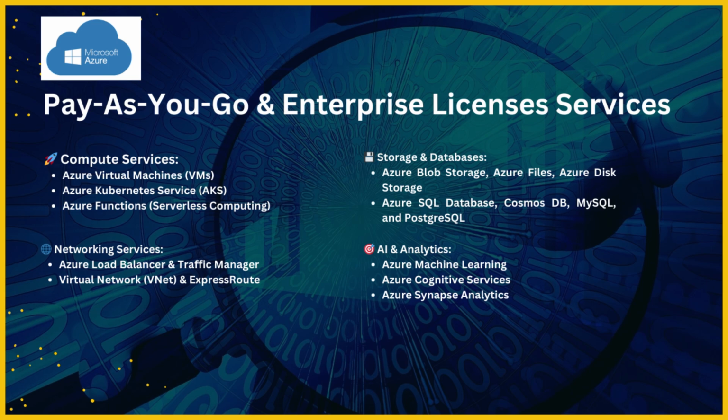List of services that you get with Pay-As-You-Go and Enterprise Licenses. When moving to a PAYG or Enterprise plan, you unlock full access to Azure's ecosystem, including compute services, Azure Virtual Machines (VMs), Azure Kubernetes Service (AKS), Azure Functions (Serverless Computing), networking services, Azure Load Balancer and Traffic Manager, Virtual Network (VNet) and ExpressRoute, storage and databases, Azure Blob Storage, Azure Files, Azure Disk Storage, Azure SQL Database, Cosmos DB, MySQL, and PostgreSQL, security and compliance, Azure Security Center, Microsoft Defender for Cloud, Azure Sentinel, SIEM Solution, AI and Analytics, Azure Machine Learning, Azure Cognitive Services, Azure Synapse Analytics.